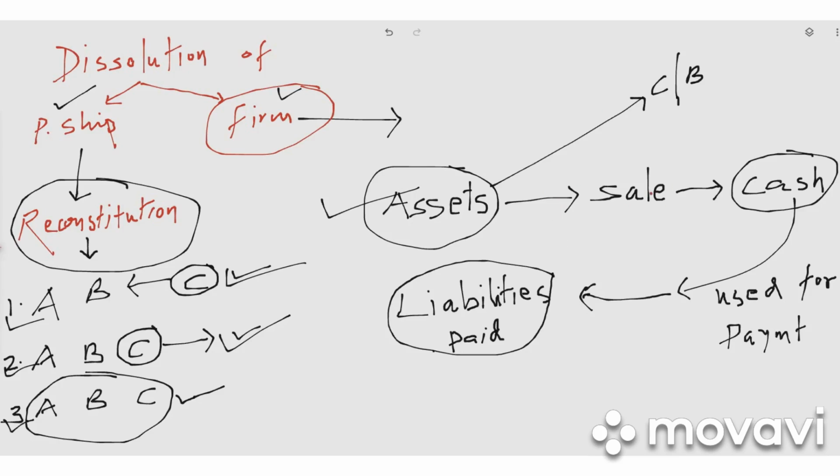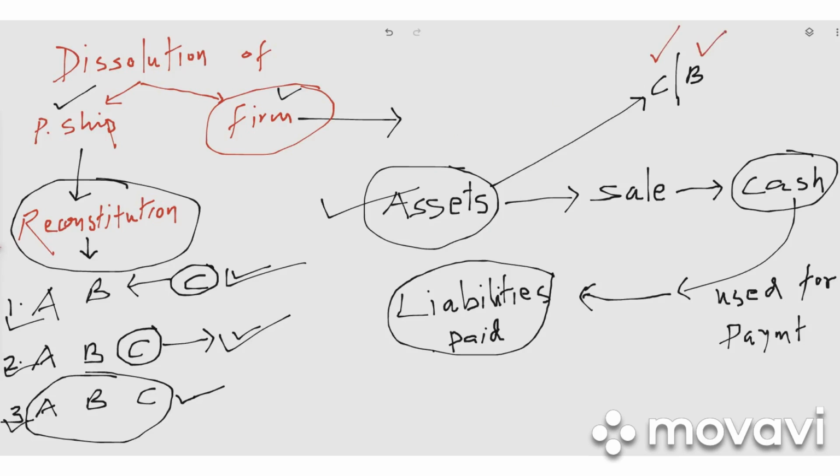Okay, so if the assets are sold, the cash will come to the business, and this cash or this money will be used for the payment of liabilities, right? So this is what will happen at the time of dissolution of a business. In the partnership firm there will be assets as well as liabilities. Okay, so there will be different types of assets. There will be fixed assets, there will be current assets, and remember this current assets also include, you can see,